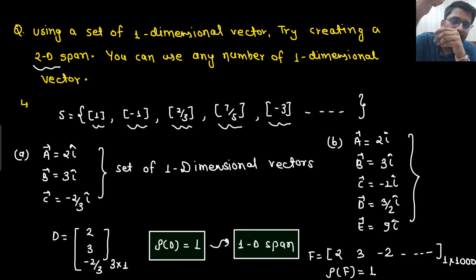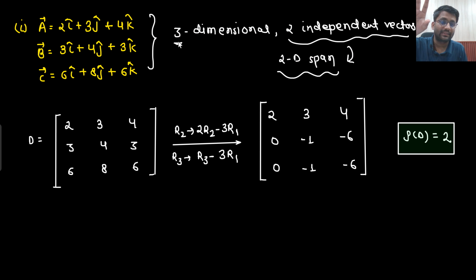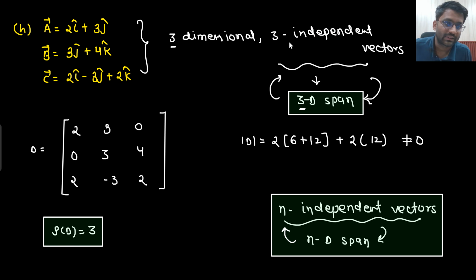If we are having n independent vectors, can we create an n dimensional span? Yes. 2 independent vectors, 2 dimension span. 4 independent vectors, 4 dimension span. 7 independent vectors, 7 dimension span. Now, what is the relation between independent vectors and dimension of the vector? If the dimension of the vector is n, then maximum I can get n independent vectors, and that will end up creating an n-D span. Maximum, I am saying again and again, maximum.